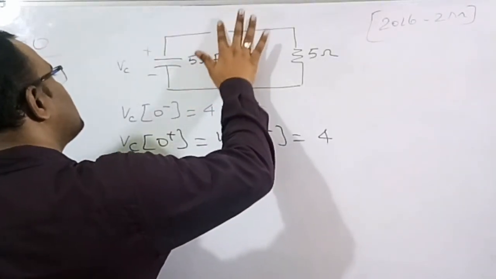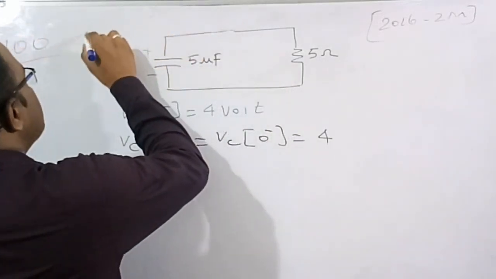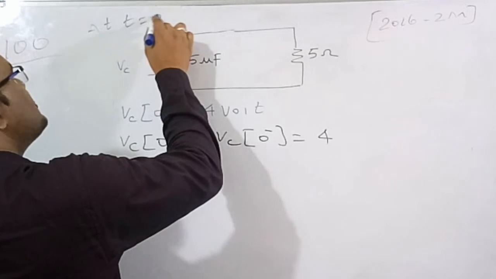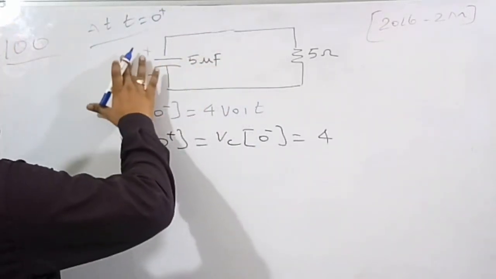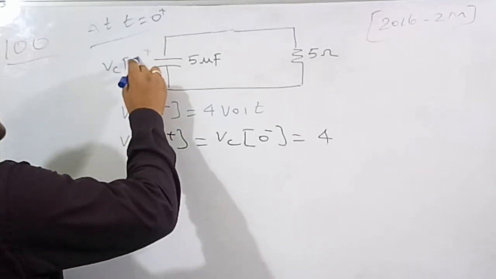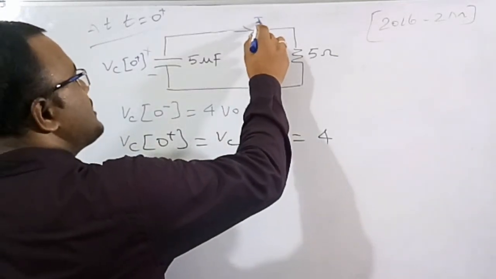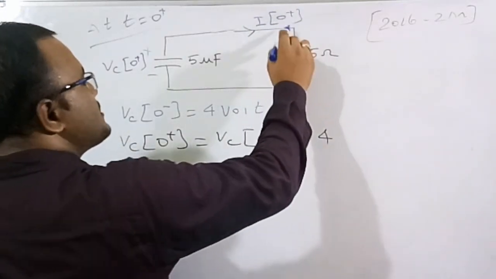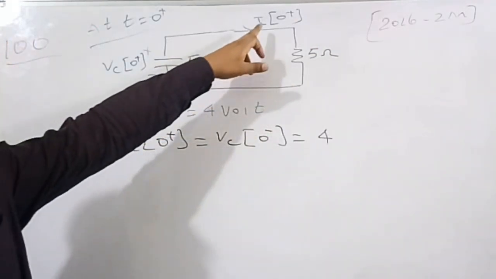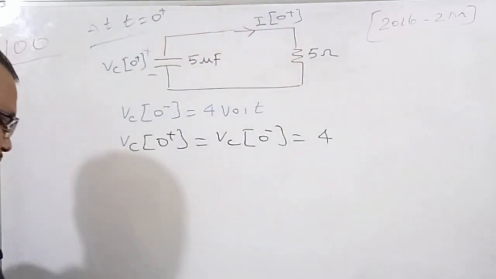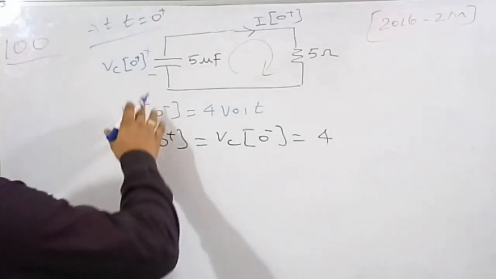Now I close the switch. Right? So I am going to close the switch. Now I am going to consider this circuit at instant t is equal to 0 plus. At t is equal to 0 plus, this is a circuit, right? So the voltage is Vc of 0 plus. Now what I am going to try is I am going to calculate what is the value of the current at 0 plus instant. This is simple, right? By simply applying the KVL, we can get the current in the circuit at 0 plus instant. This is a KVL, right? This is a KVL I am taking closed loop. I am going from negative to positive.